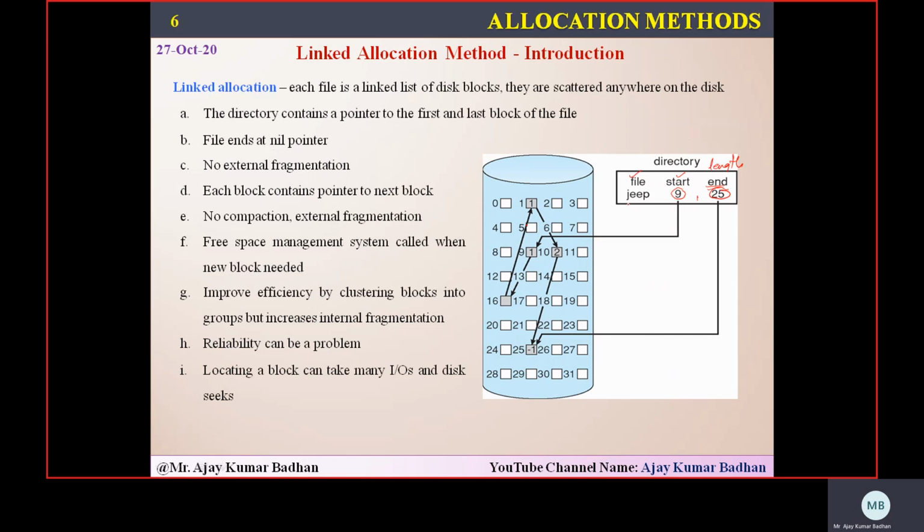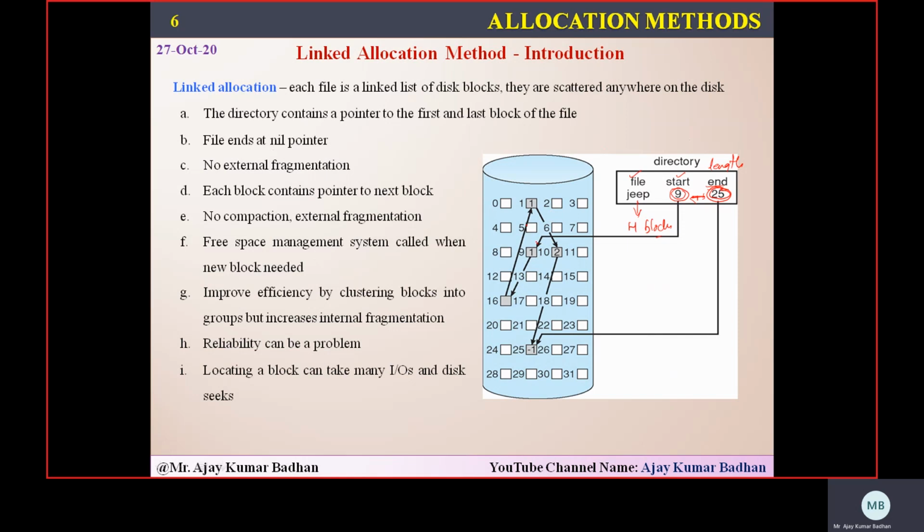Then what about the intermediate blocks? Suppose this particular file is jeep, for 4. So the initial position we know is 9 and the last block number is 25. What about the in-between locations? That will be stored by the system itself.